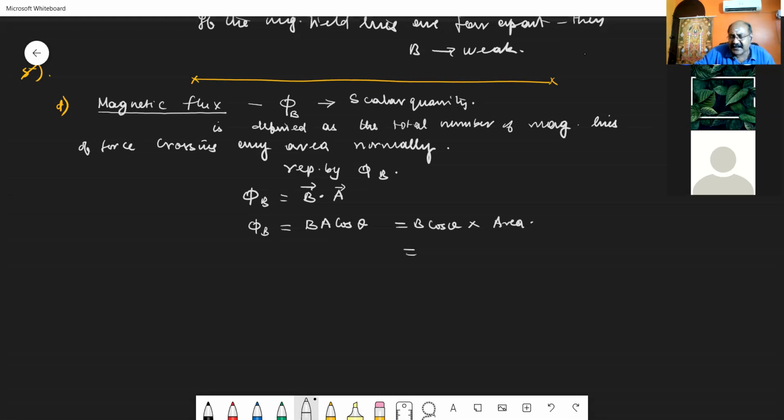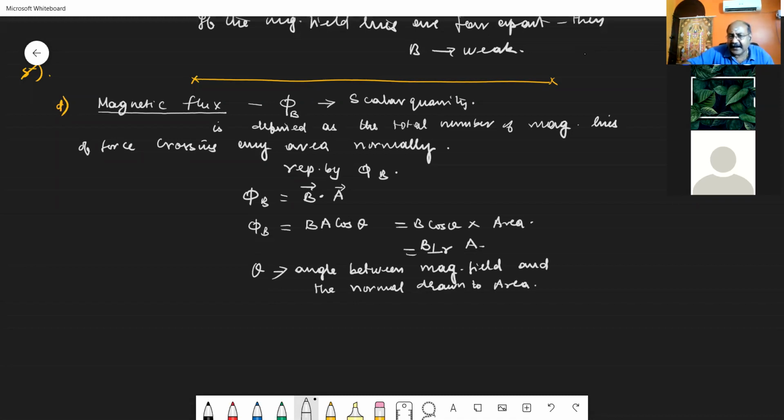This B cos theta is nothing but the perpendicular component of the magnetic field and area. See, in BA cos theta, what is this theta? Theta is nothing but the angle between the direction of the magnetic field and the normal, or the perpendicular, drawn to the area.